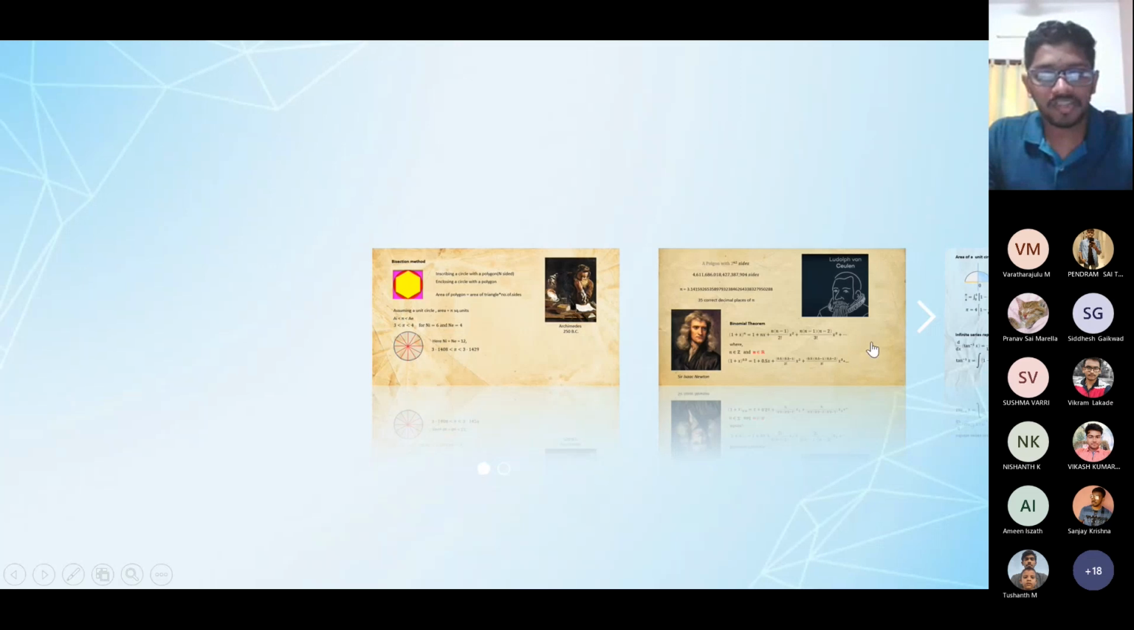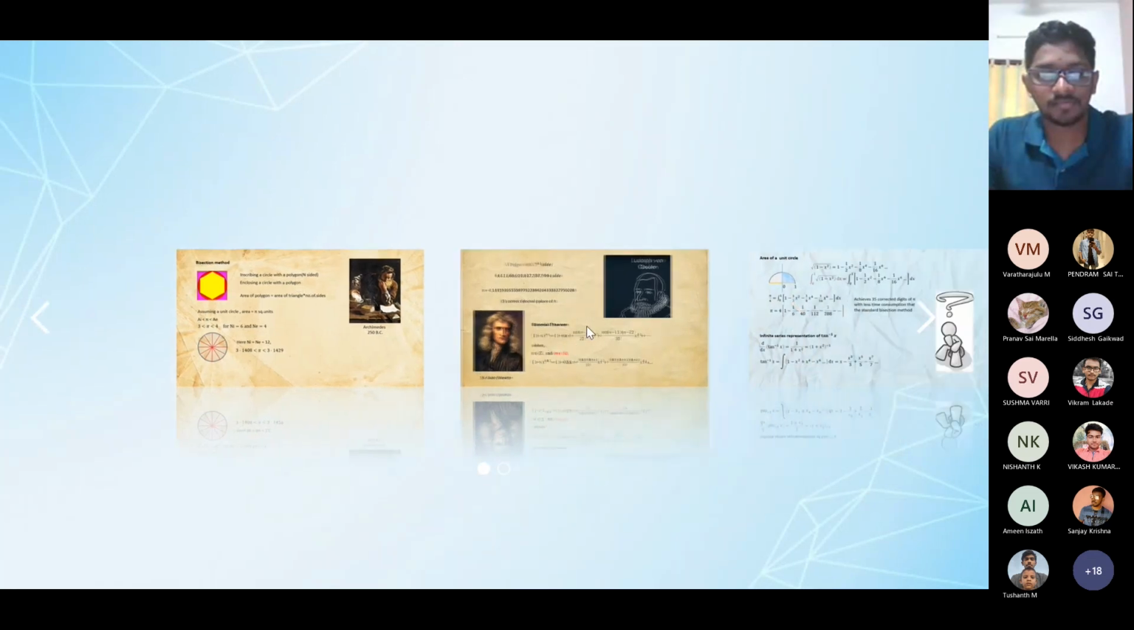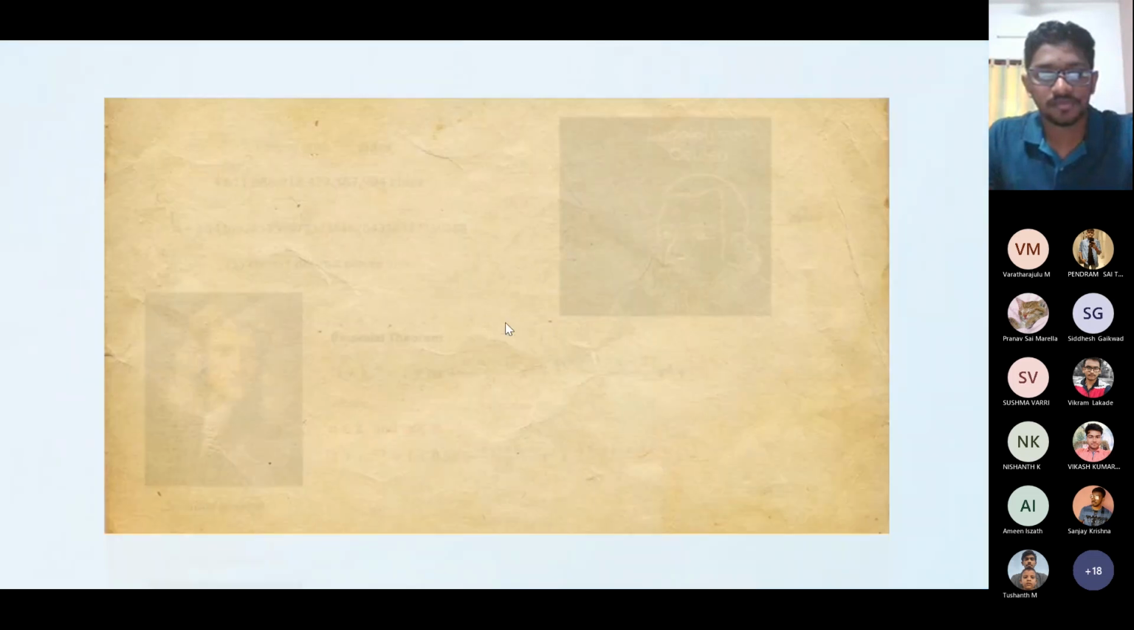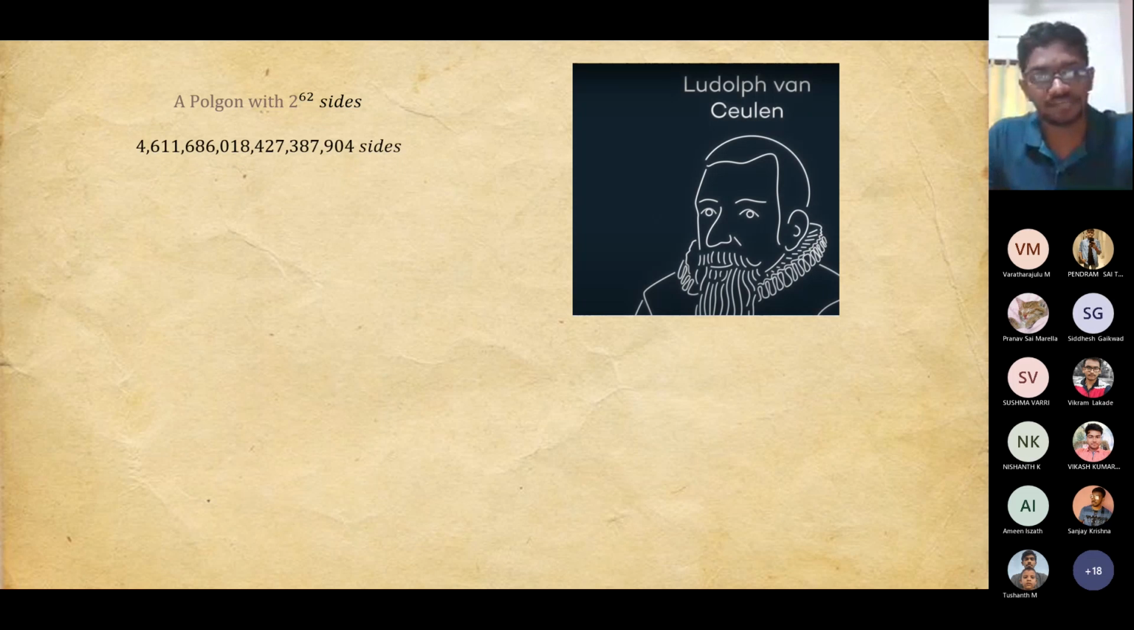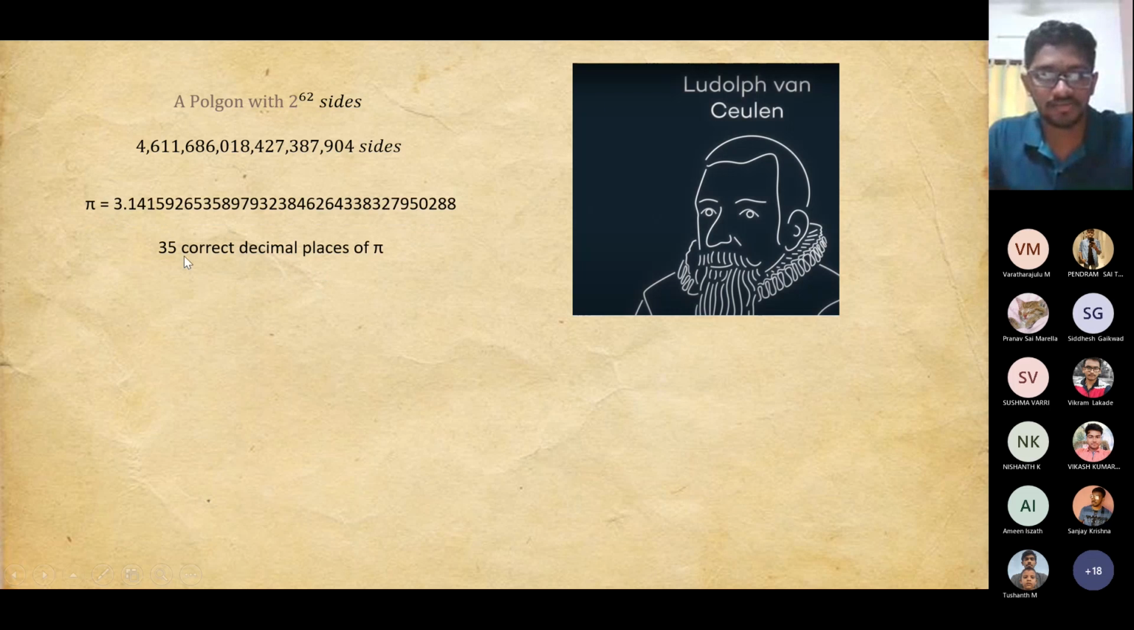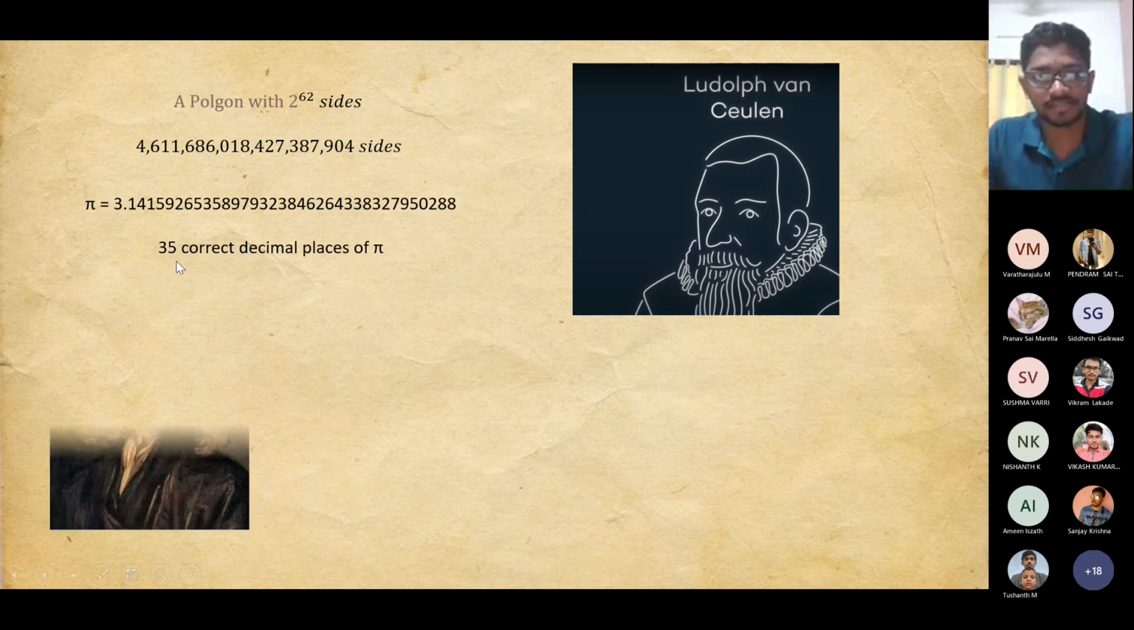Moving on to the next slide, I'm discussing one by one. Later I will explain what I'm aiming to do. Now we move on with the same bisection method. A person named Rudolph van Ceulen did the same for a polygon of 2 into 6 power 2, that is 2 power 62 sides. That is 4 quintillion sides. That's very big, and it took him about 20 years of calculation. He found the value of pi to 35 correct decimal places.